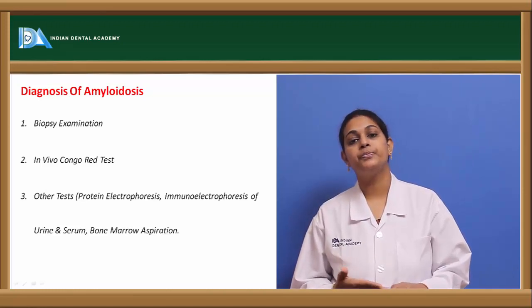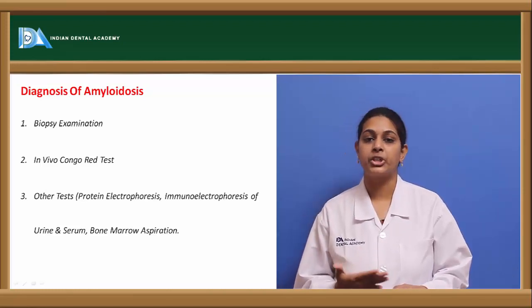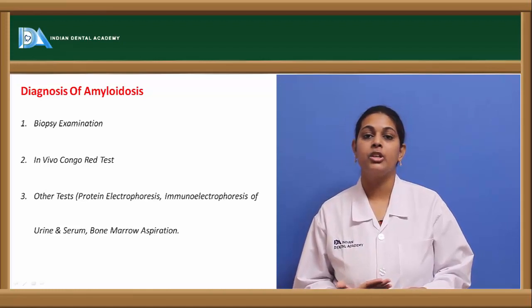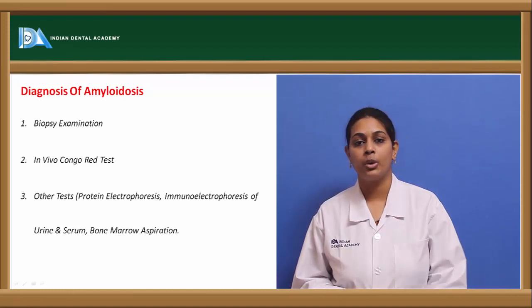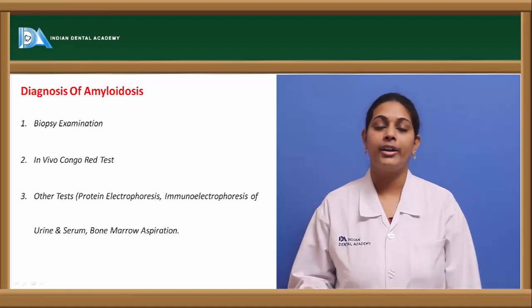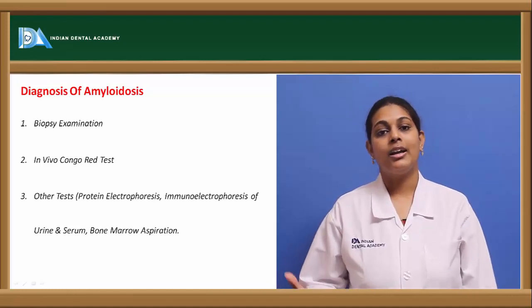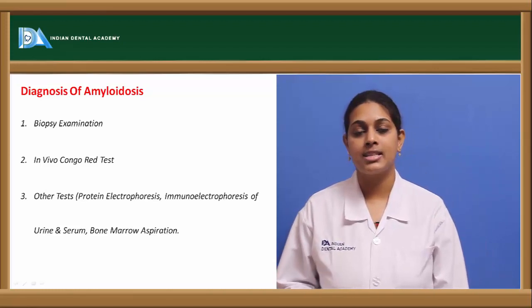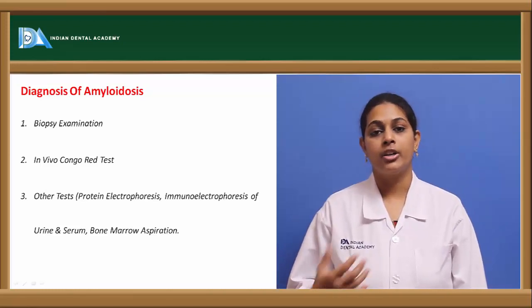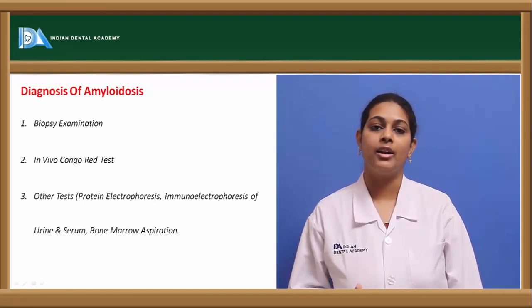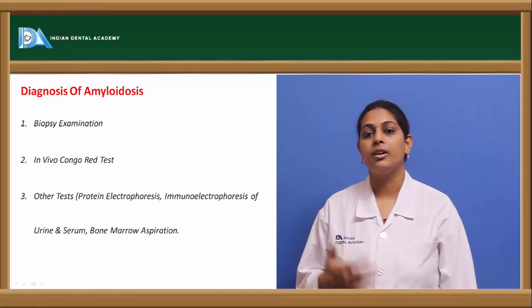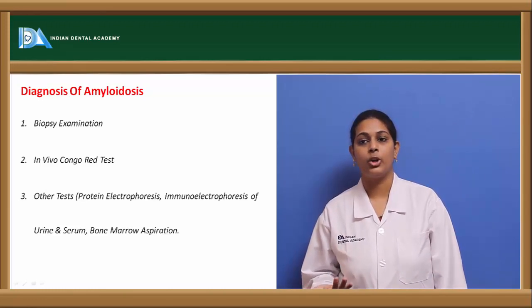Other than that, it can also be done in the patient, which is known as in vivo. In the in vivo Congo red test, the patient is injected intravenously with Congo red dye, and since it has an affinity to bind, when the blood levels are examined we see a rapid decline, because of which it can be said to be positive for amyloidosis.